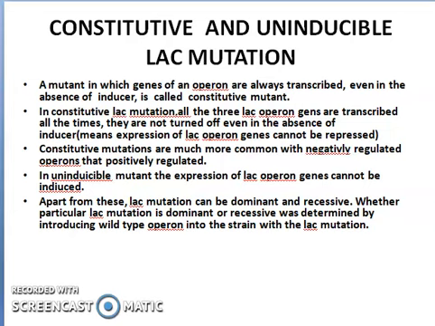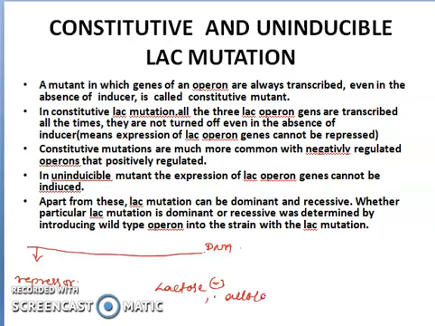If the repressor is produced, it will come and bind to the operator. But when the operator is mutated, what happens in this case? We will be seeing this with a diagram. See, this is a DNA, and it is producing the repressor. And here the lactose is absent. When lactose is absent, allolactose will be absent.